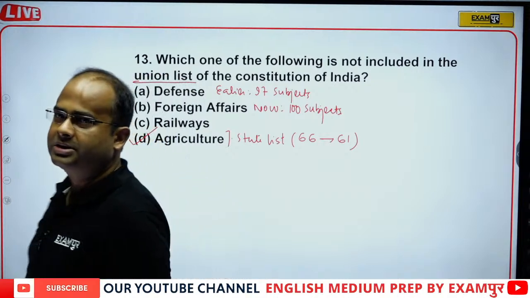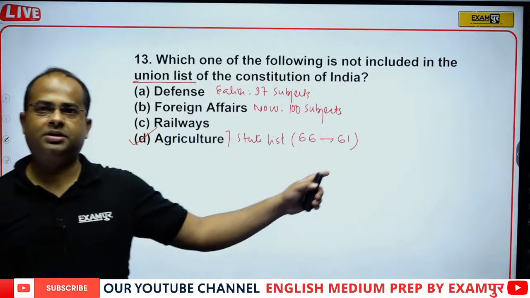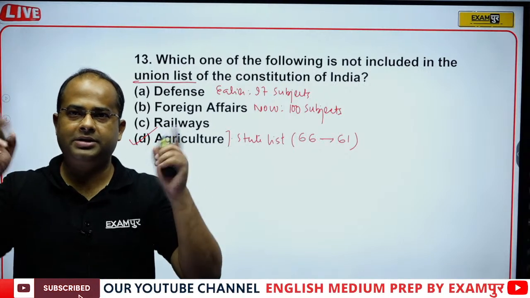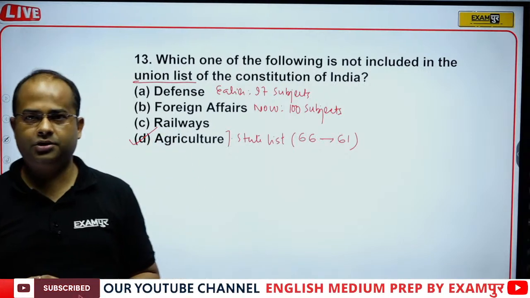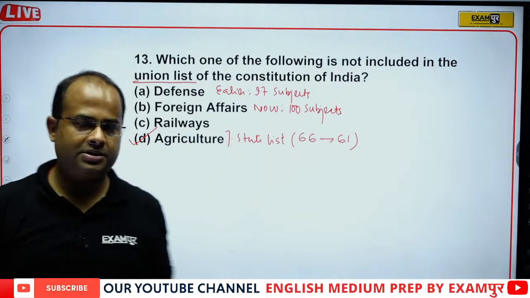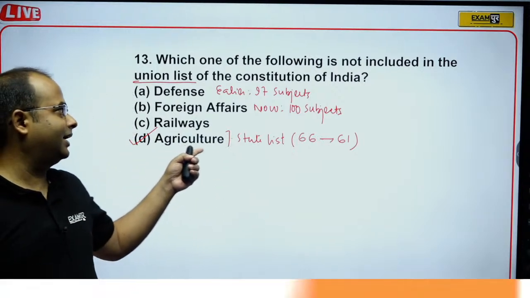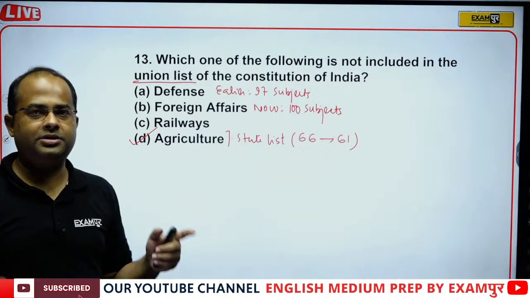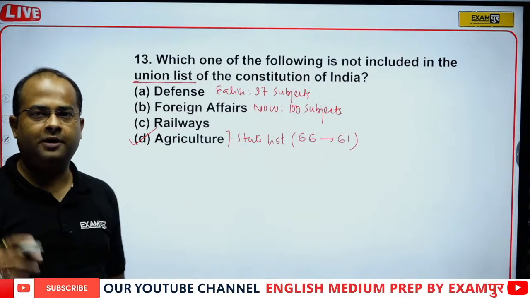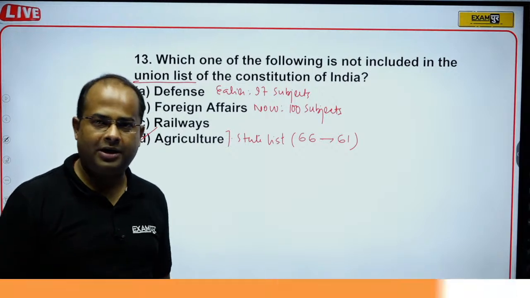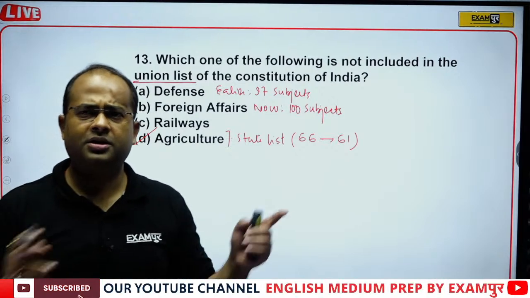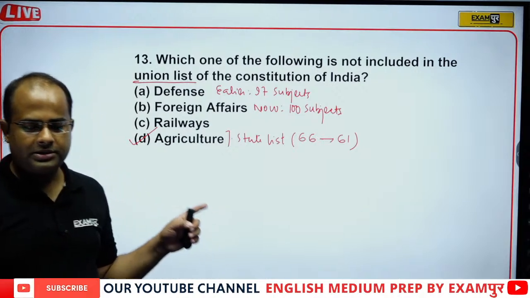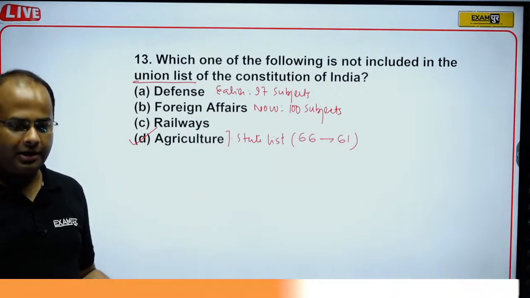So the correct answer will be agriculture, because all the other three are in the union list, and in the state list we have only agriculture. In the union list the center can make law, in the state list normally the state government makes the law. So the correct answer will be option D, that is agriculture.